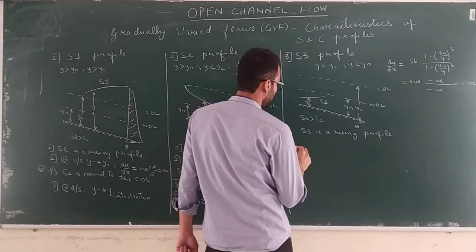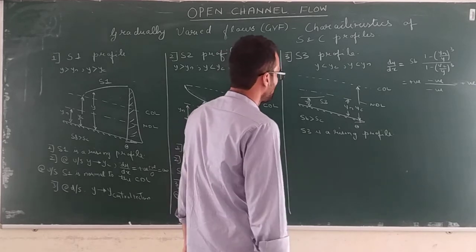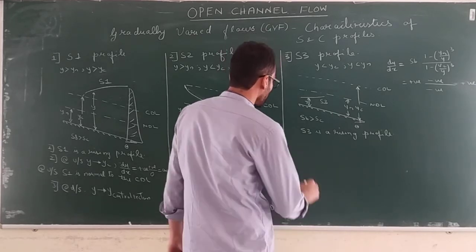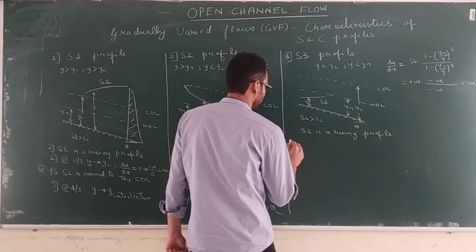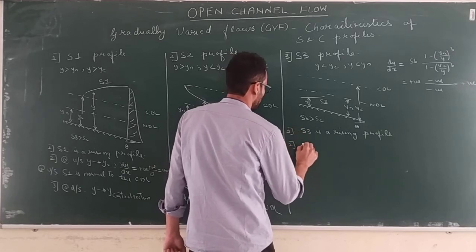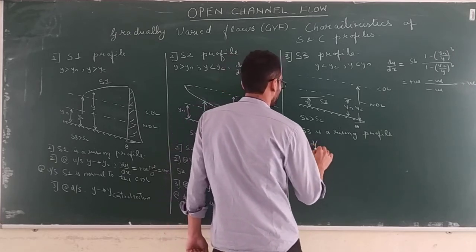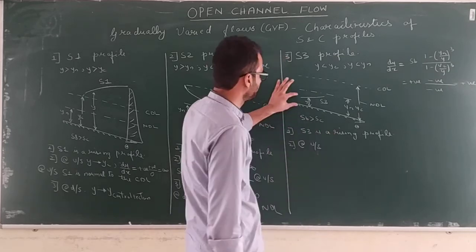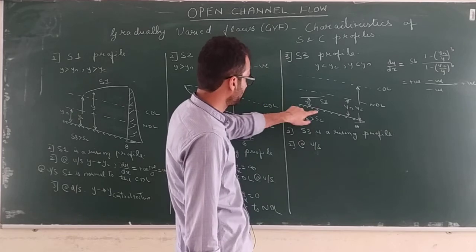Now what happens at the upstream and downstream? So let's see what happens at the downstream. Sorry, let's start from the upstream. Now at upstream, Y will touch this channel bed.